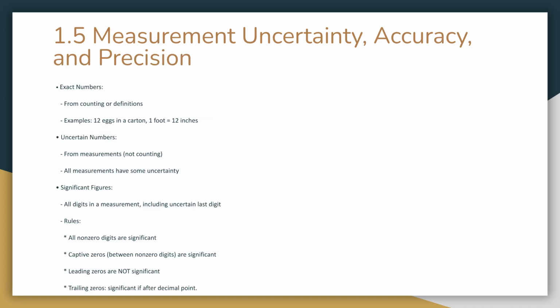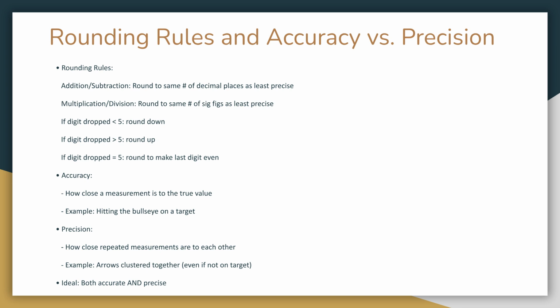In section 1.5, we distinguish between exact numbers, which come from counting or definitions, and uncertain numbers, which come from measurements. Significant figures are all digits in a measurement, including the uncertain last digit. There are specific rules for determining which digits are significant. Rounding rules vary based on the mathematical operation.